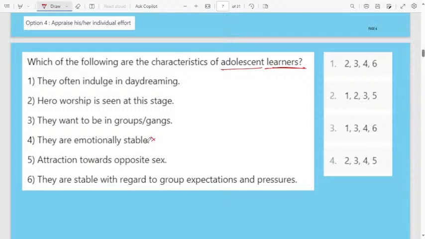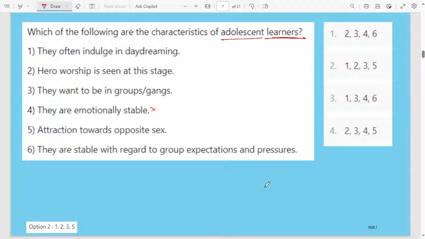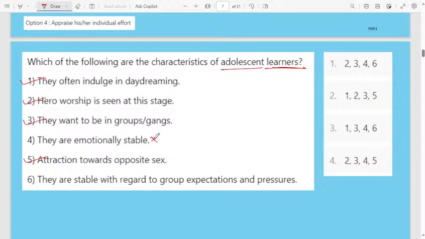Adolescence means the mind will fluctuate a little. Then attraction towards the opposite sex, then they are stable with regard to group expectation and pressure. The correct answer is option 2, means 1 is correct, 2 is correct, third one is correct, fifth one is correct. Here, they are emotionally stable? This one, no. In adolescent learners, their mind is not that stable. Stable with regard to group expectations and pressure, this also is no.